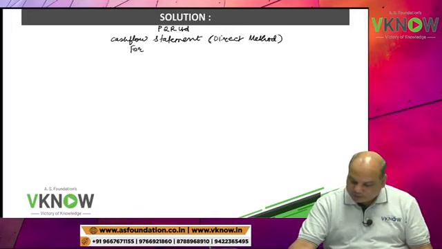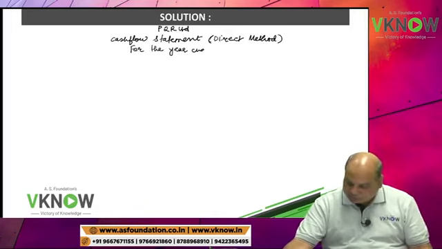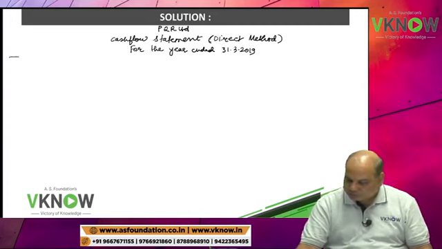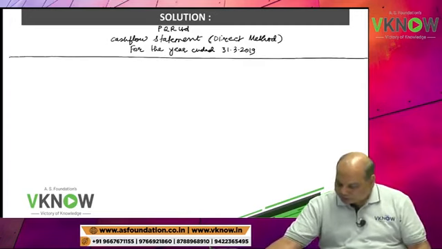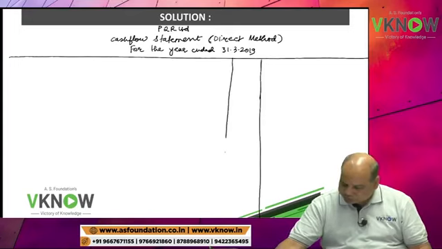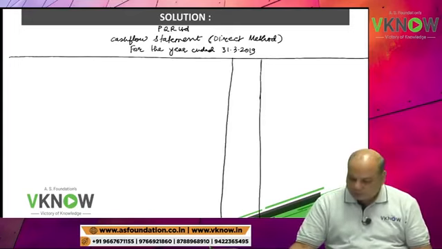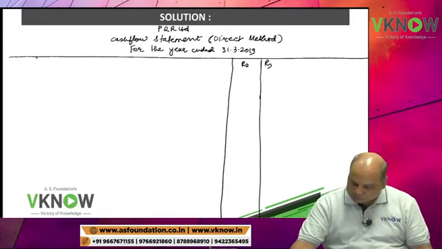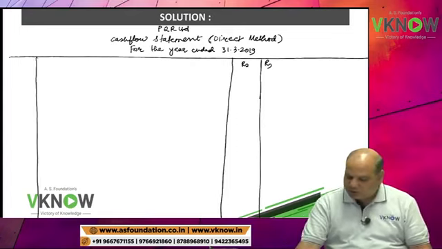For the year ended 31st March 2019. Right hand side, two columns. Rupees.